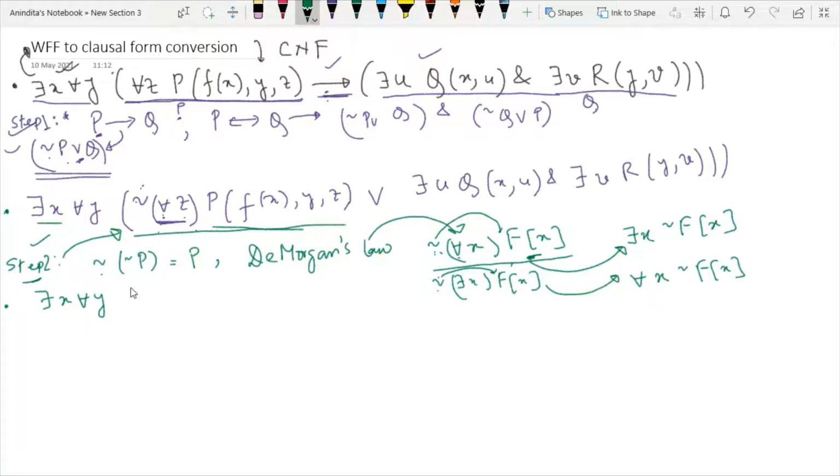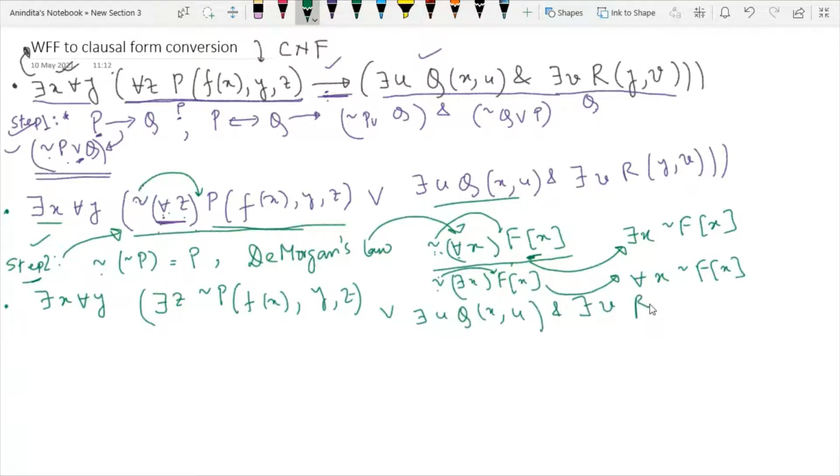And then according to De Morgan's law, we know that not of all means I can write there exists z, and then this not will be shifted here. So I will write not of p, and then the rest of the part will be as it is. And then this part will be same as before, no change. So this is your step number 2.